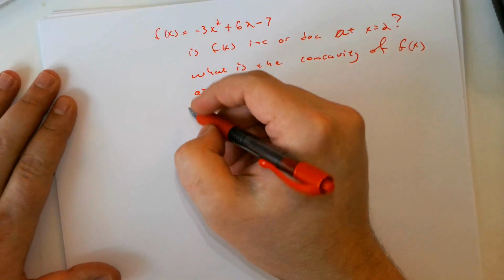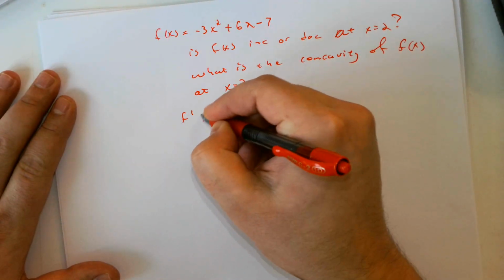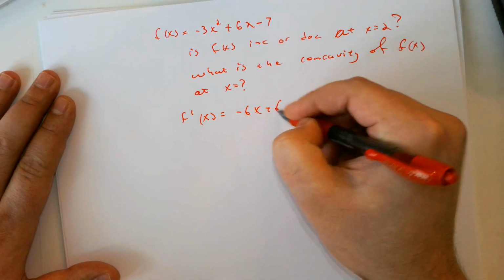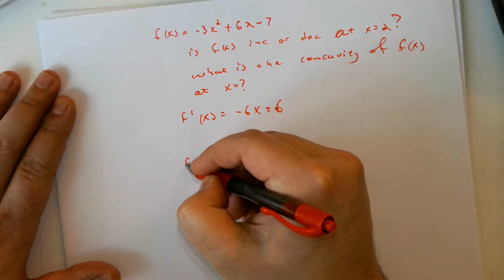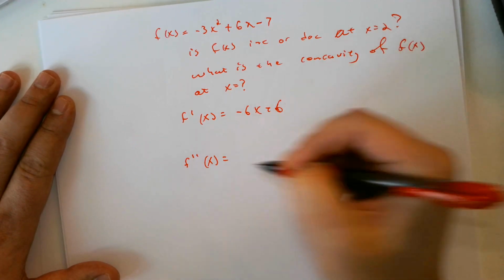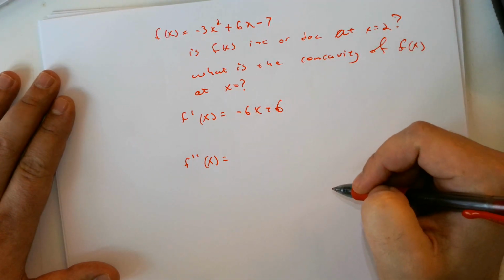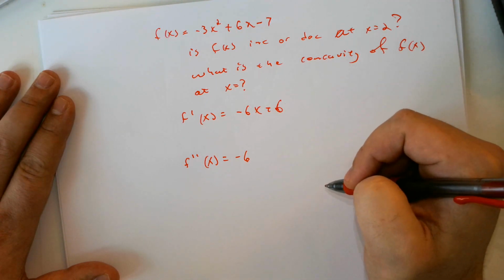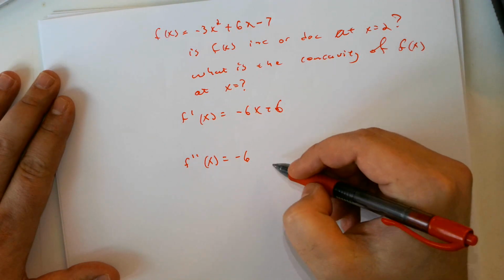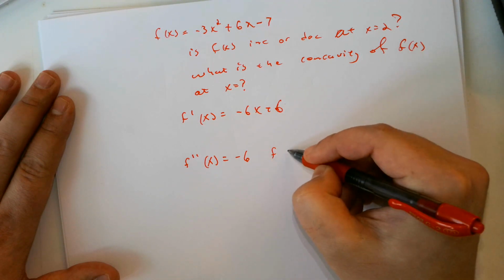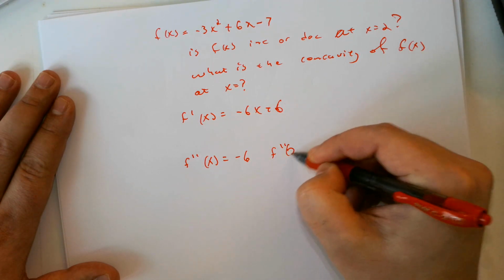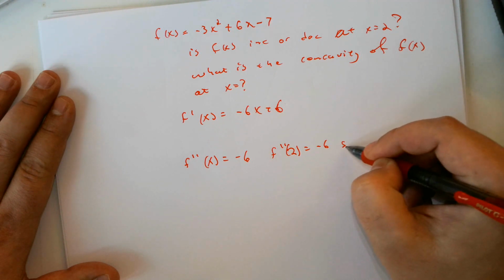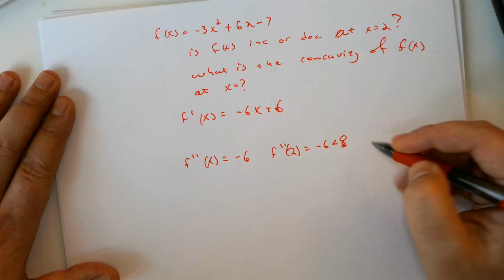All right, first thing I'm going to do just to get out of the way is my derivatives. F prime is negative 6x plus 6. F double prime of x is negative 6. All right, let's just do this one a little bit quicker. F double prime of 2 is just negative 6, which is less than 0.